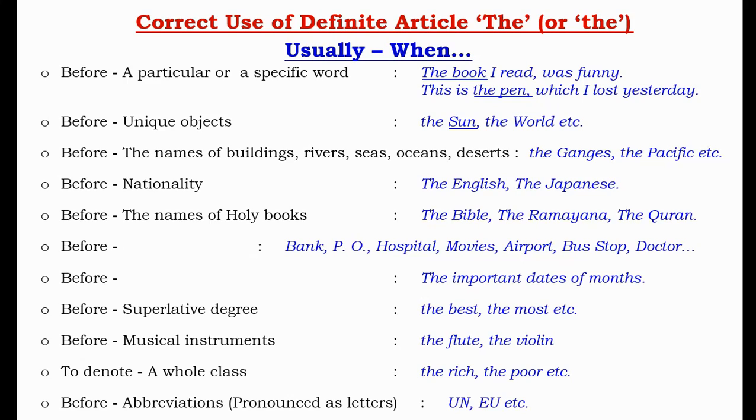Next, correct use of definite article the. It is shown here under which circumstances article the is used. Article the is usually used before a particular or specific word, before unique objects, before the names of buildings, rivers, seas, oceans, etc., before nationality, before the names of holy books, and so on. You have to go through all the points and remember.